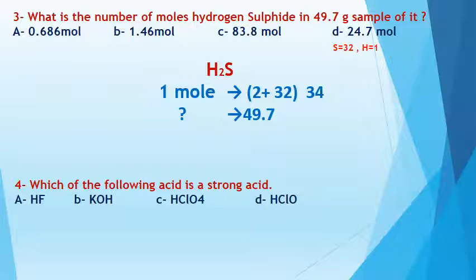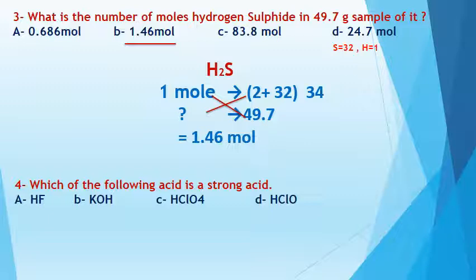What is the next step? Yes, cross multiplication. So the number of moles will be 1.46 moles. So the answer, number B, 1.46 moles. Okay, the next